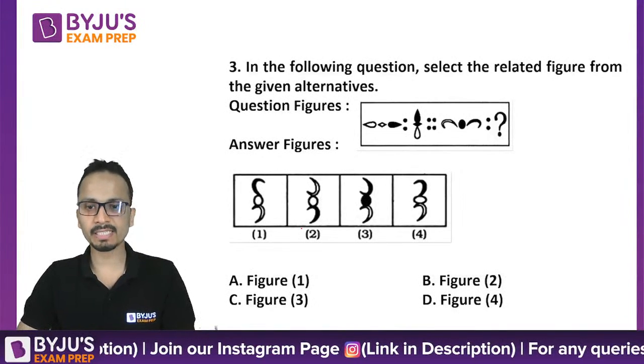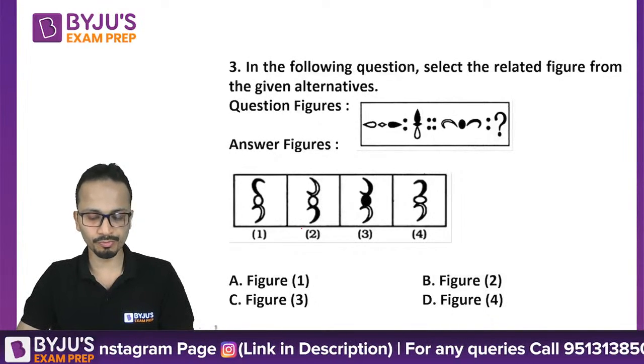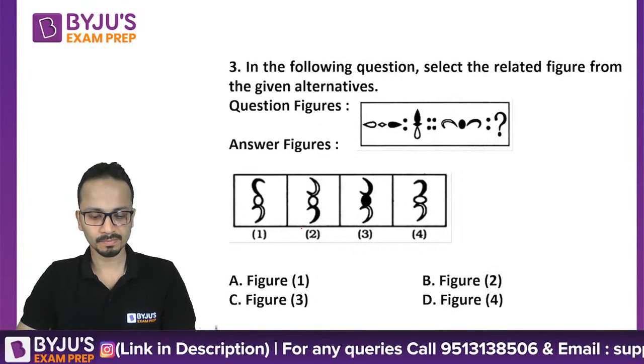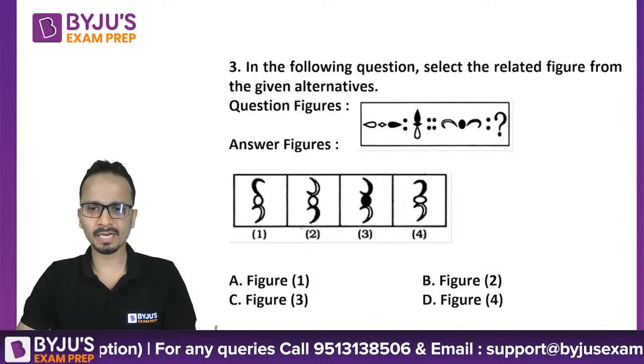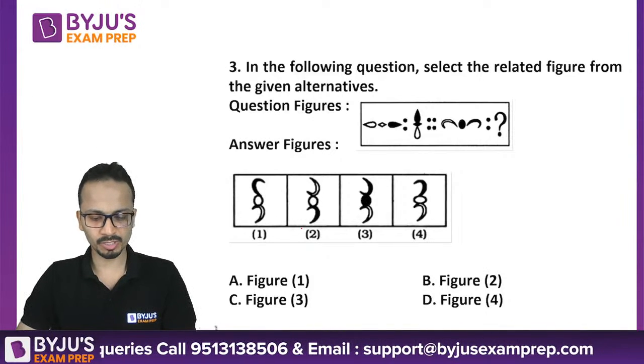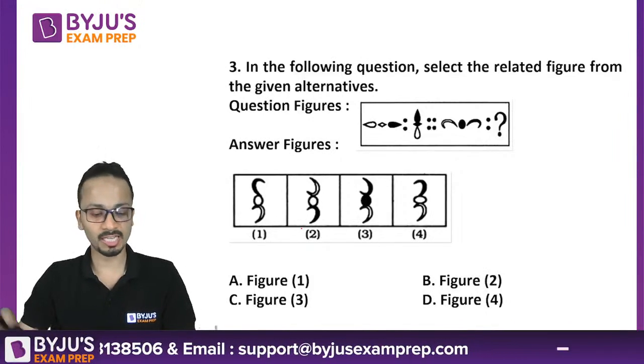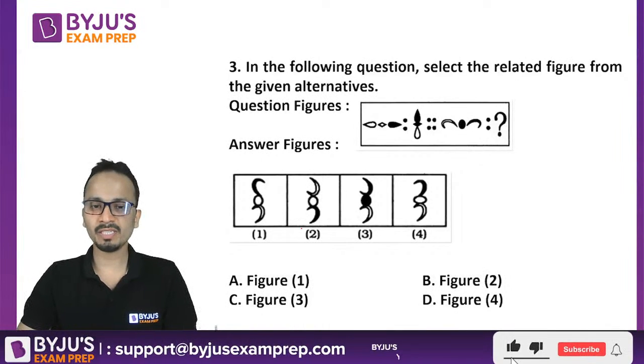All right, Krishna has given one answer. So Krishna says figure 4 is the correct one. Any other answer? Rishabh says option A. Krishna has raised his answer. Dharmi says option C.